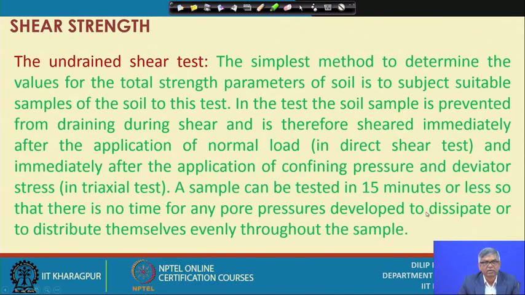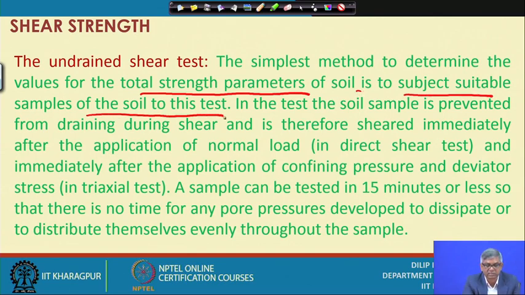First of all, the undrained shear test, as I have already mentioned. The simplest method to determine the values of the total strength parameters of soil is to subject suitable samples of the soil to this test. That means, under this test we can get the total stress parameters, because we are neither consolidating nor dissipating the pore pressure.